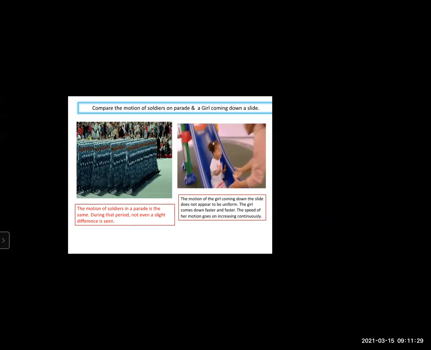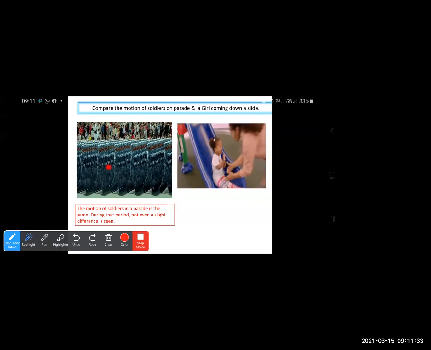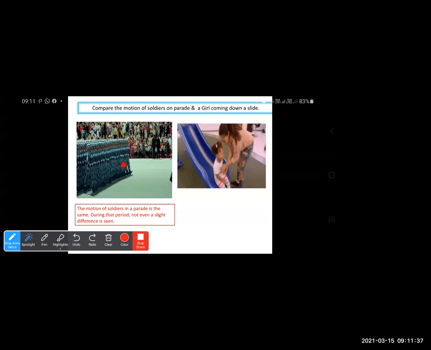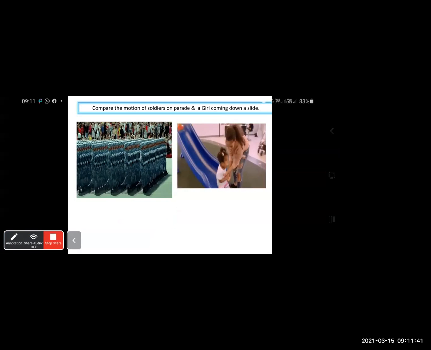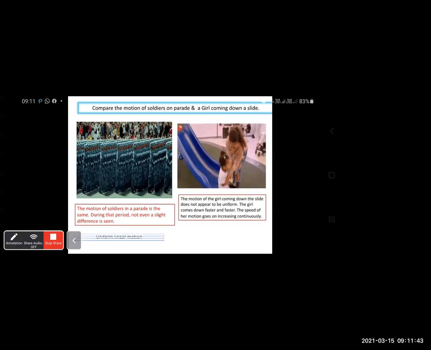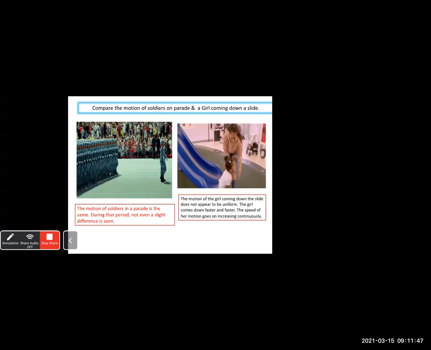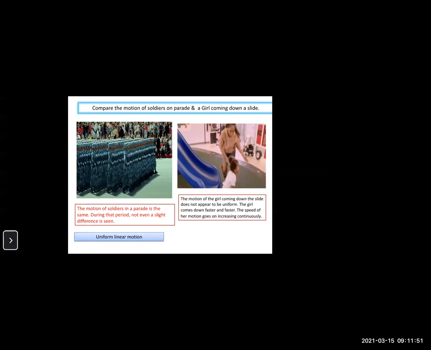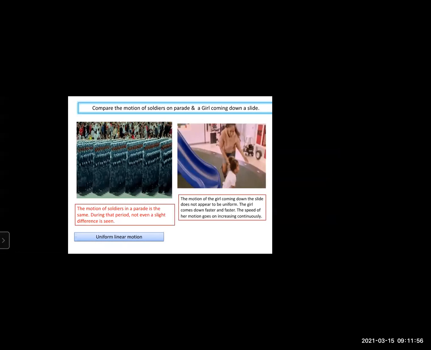The soldiers on the parade, you can see they are moving with the same pace, with the same speed. We call this uniform linear motion. Uniform means the same, with the same motion, with the same speed. So this is uniform linear motion.